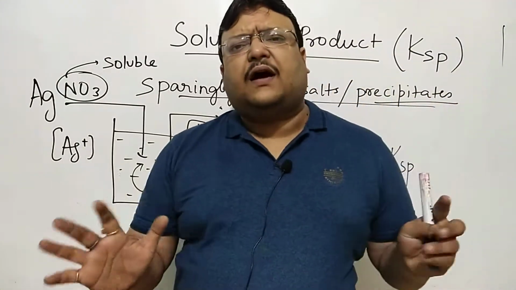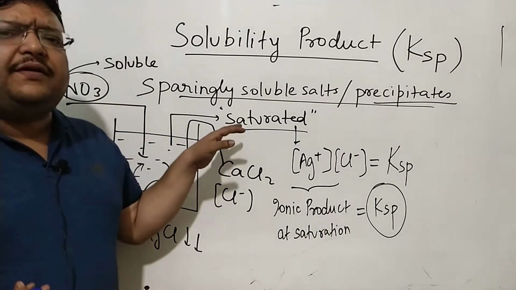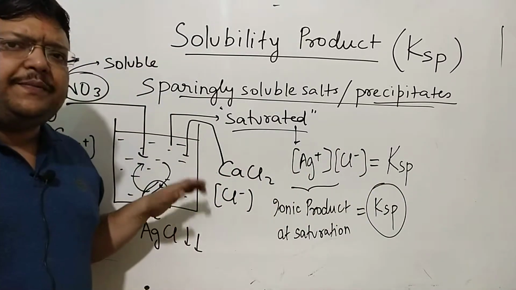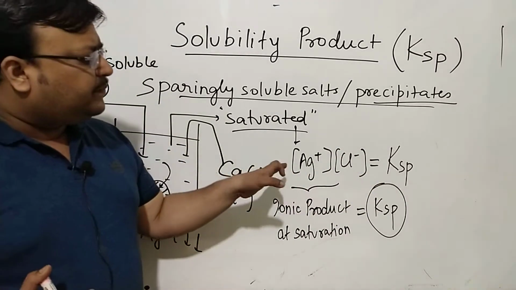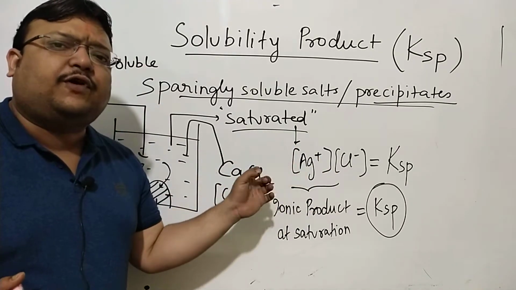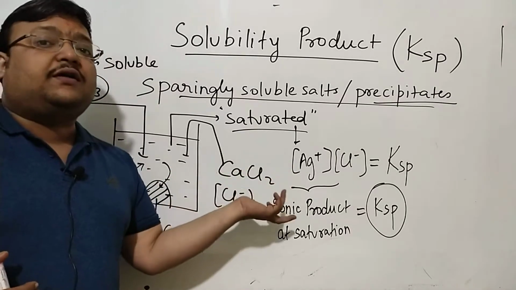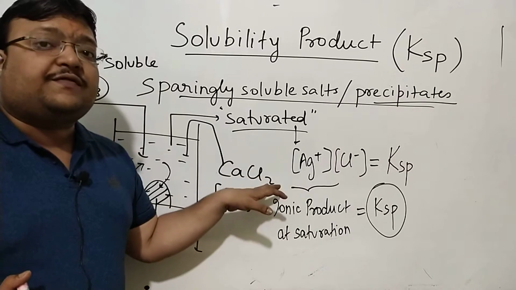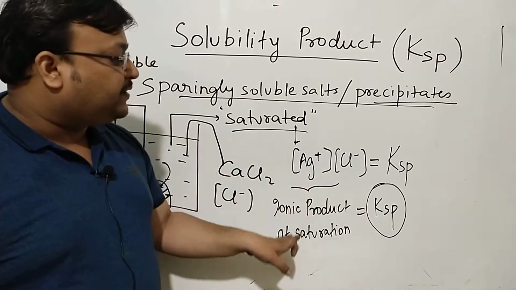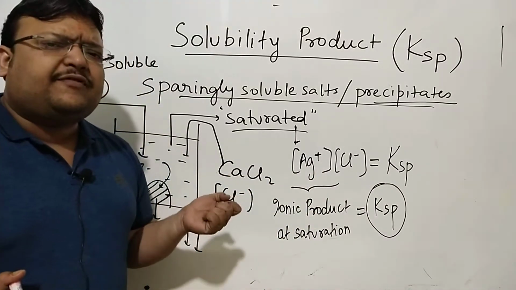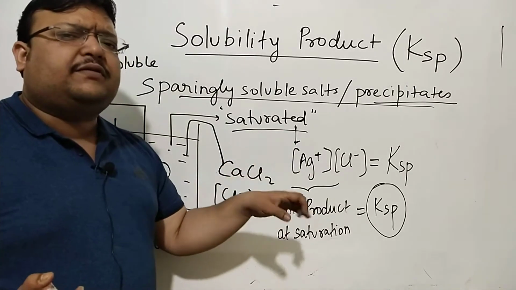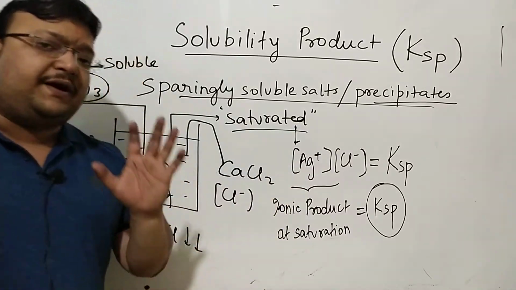So I think a few things are set clear right away. Saturation is in terms of ions. It's a constant. Ionic equilibrium, and the molarity of Ag+ and Cl-, or the concentration in molarity for any cation and anion of any less soluble salt, and the product is a constant. For a saturated solution, that constant is called the equilibrium constant. If it's equal to KSP, this means the solution is saturated. If the ionic product happens to be less than KSP, it means it can hold more Ag+ and Cl-. If it's less than KSP, the solution is unsaturated. If it's more than KSP, it will precipitate.